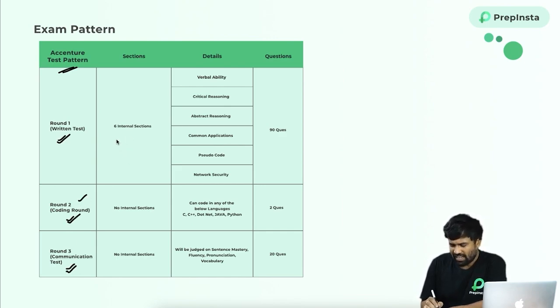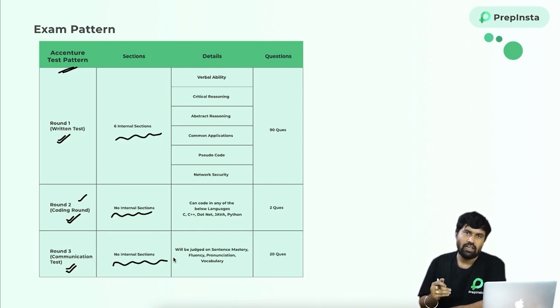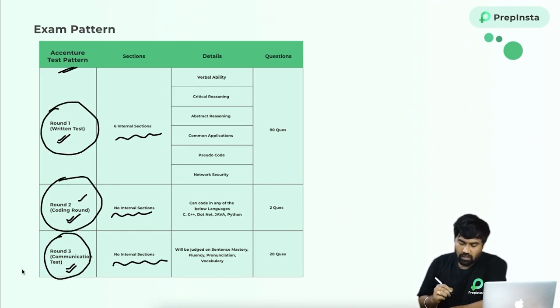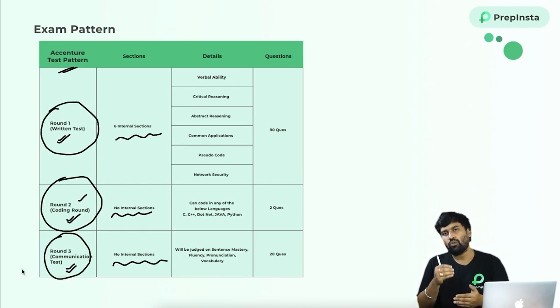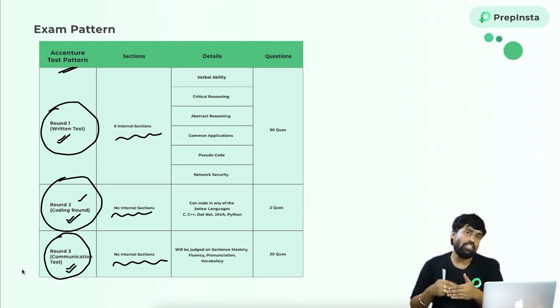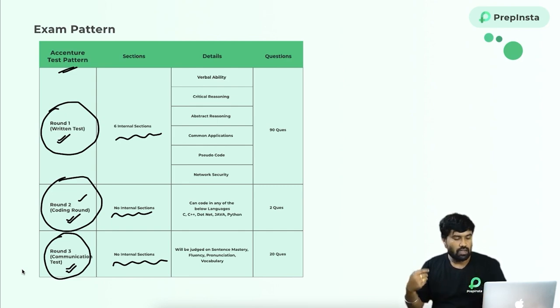Each has some internal sections. In the next slide we'll discuss each and every round, the internal sections, and the most important points you need to remember before going to the exam.